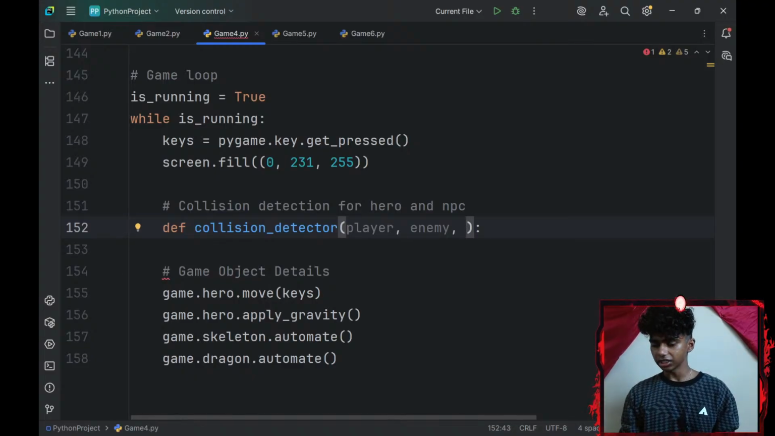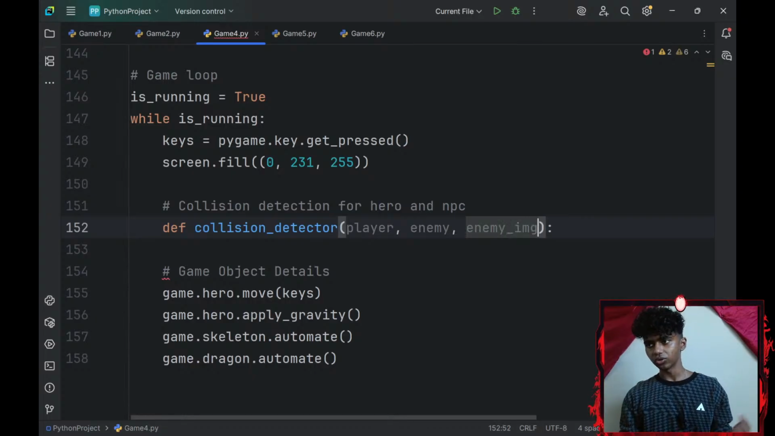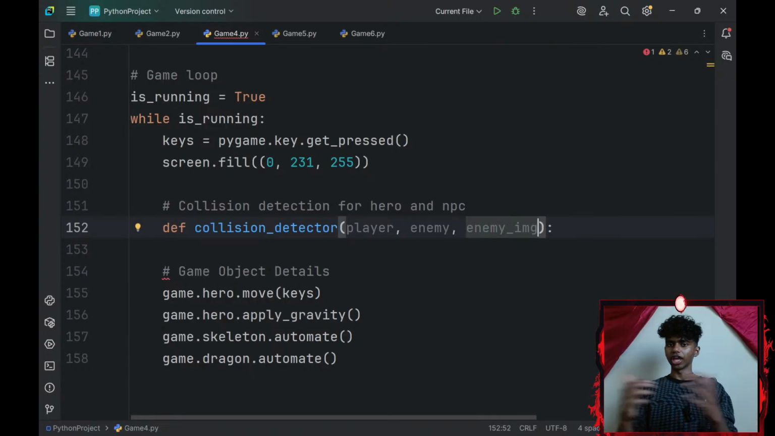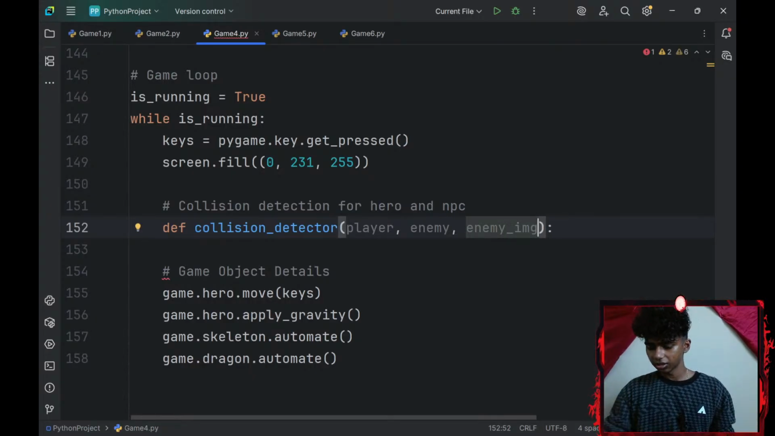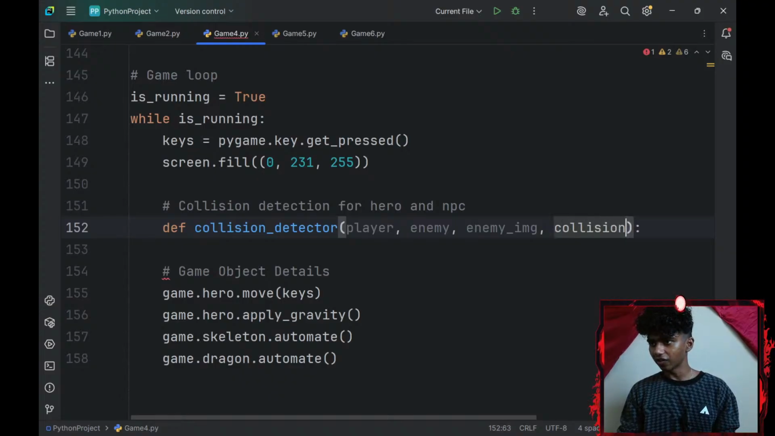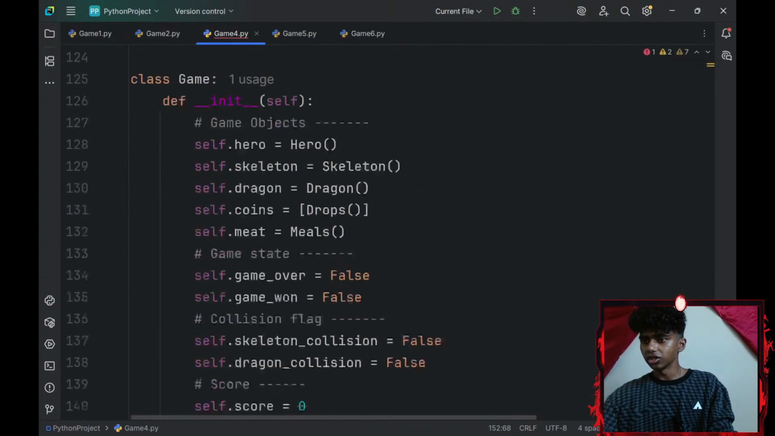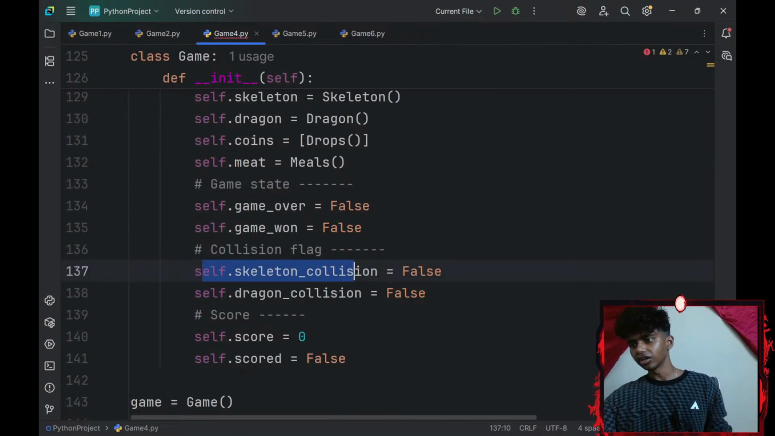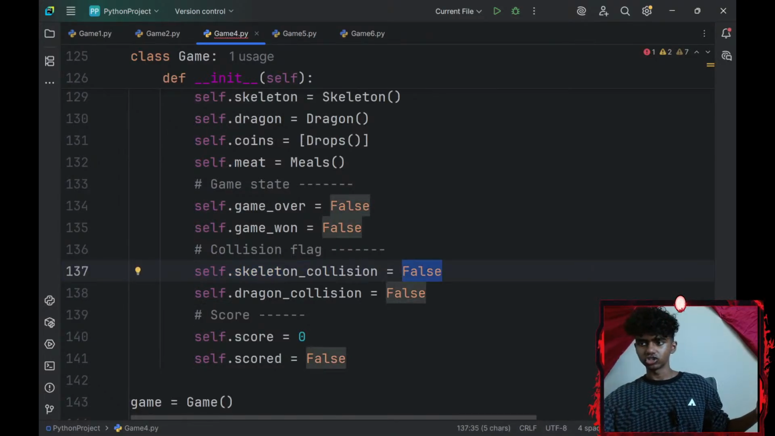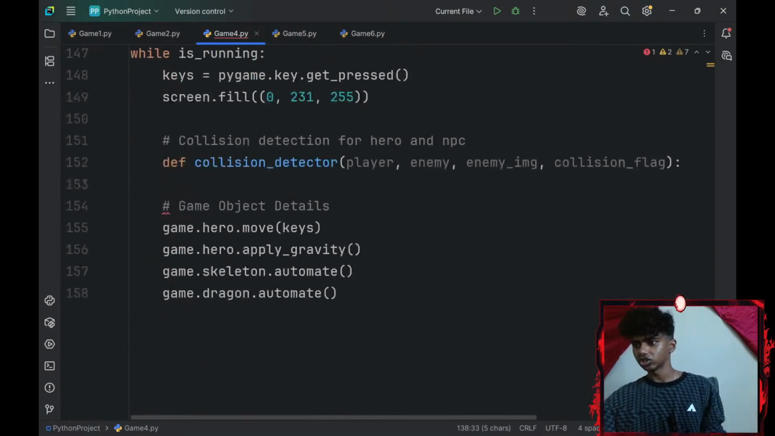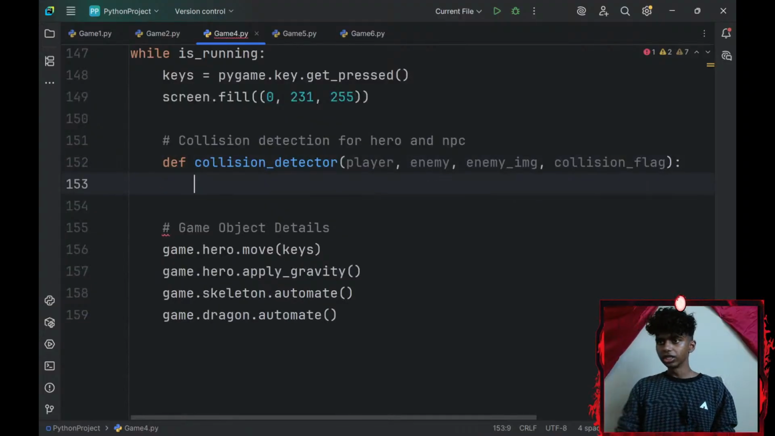And then let's see, enemy_name. This is going to be optional. Like when you collide, you could say you collided with your enemy name. This is going to be a string. And lastly, a collision flag. Collision flag is basically my collisions here. So like collision flag, like skeleton dot collision. If I collide, this is going to be set to true. If I collide with a dragon, that is going to be set to true.